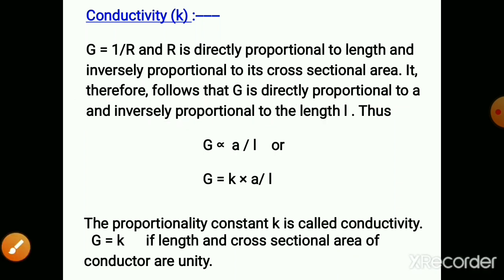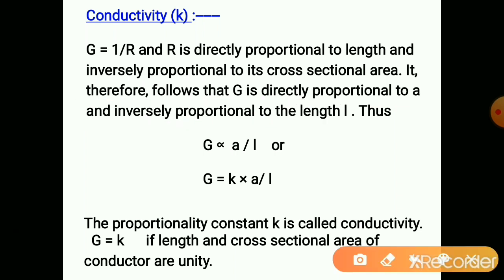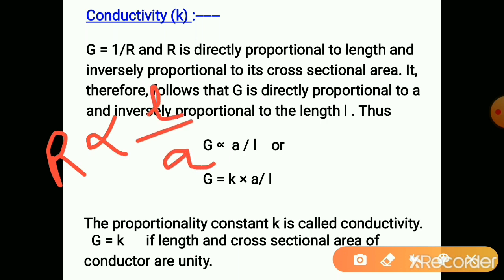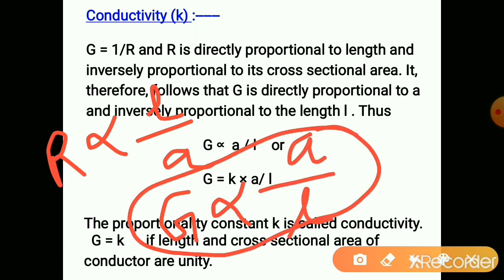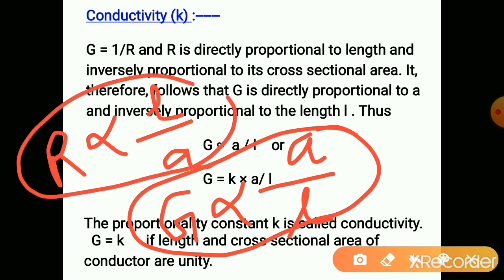As G is equal to 1 by R, and R is directly proportional to the length and inversely proportional to the area of cross section, so G is directly proportional to A and inversely proportional to the length of the conductor, because G is reciprocal of R.